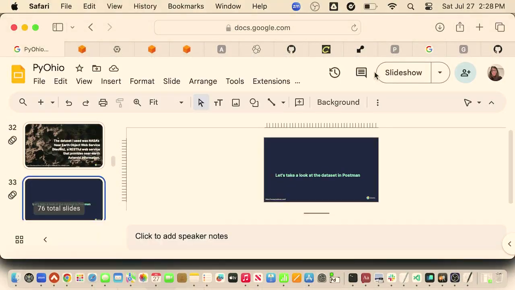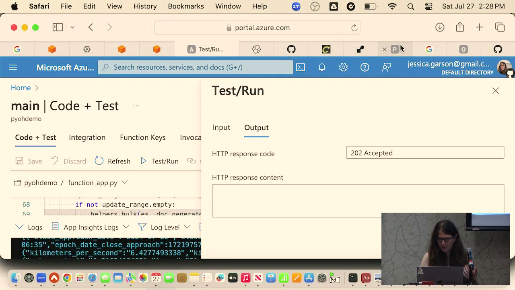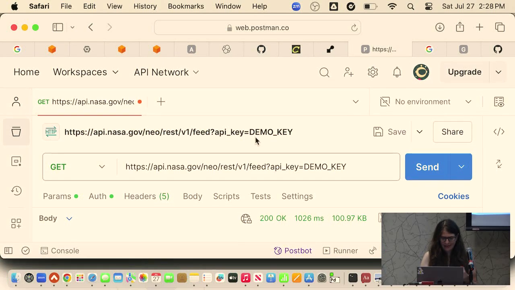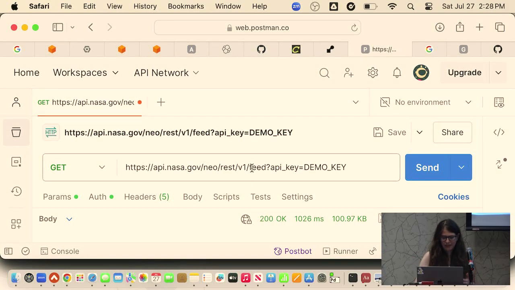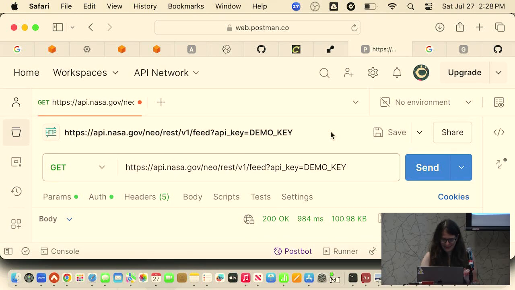Postman is a REST client. It's really helpful for making API requests. And there's actually a way to generate code. It's kind of my starting point. Every time I make an API request, I'll typically start in Postman. So let's send here. There's a demo key that is pretty useful.